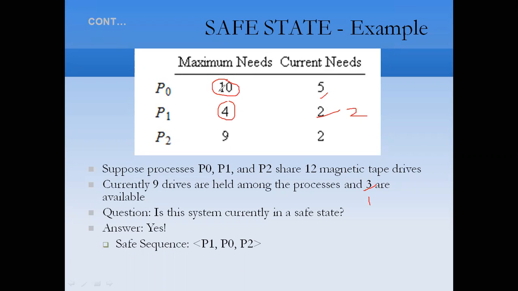They are now available for the other processes, and among the 10 they are given to process P2, so that we get the safe sequence. The safe sequence is: firstly we give the tape drives to process P1, then process P0, and then process P2. So in this example, we can see the system is in a safe state.